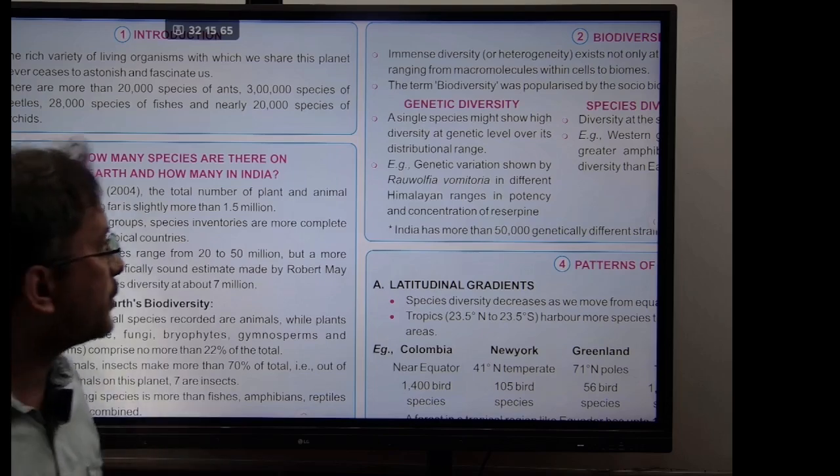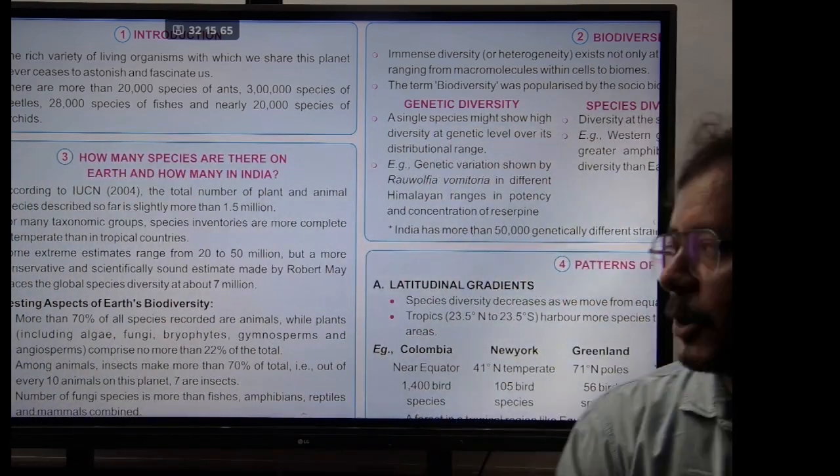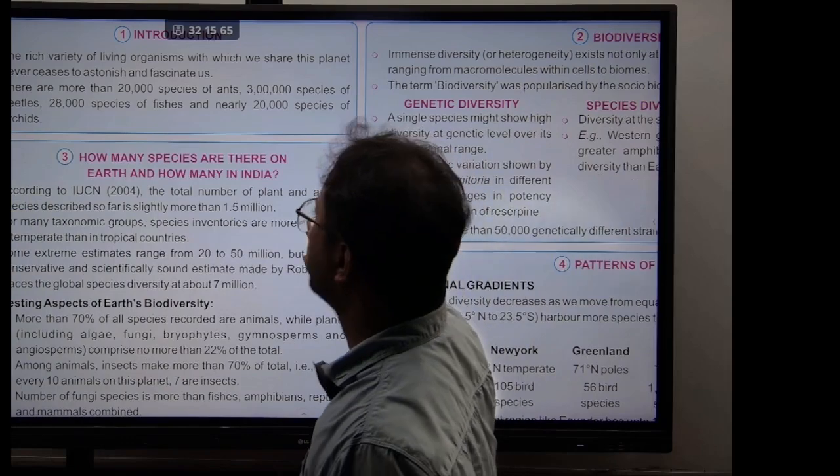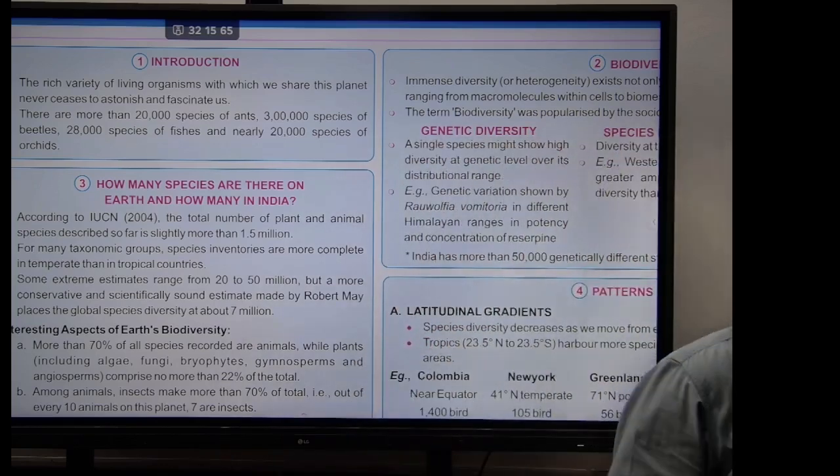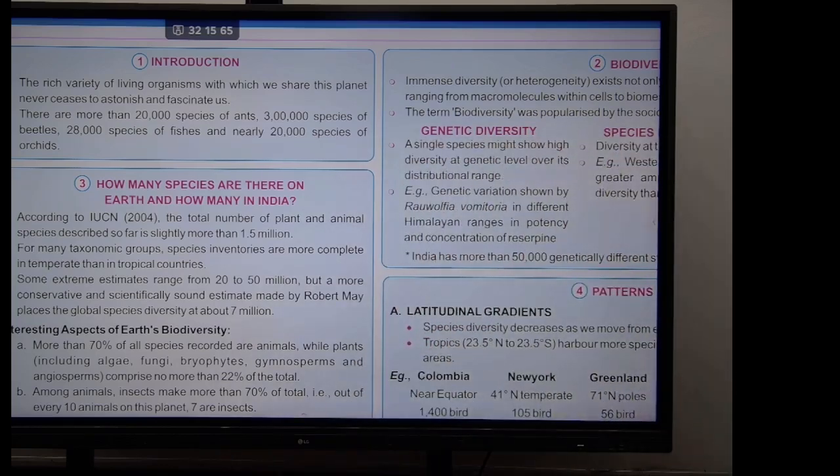Alright guys, so the next chapter is biodiversity and conservation, right? See guys, here. Can someone tell me the definition of the word biodiversity? You see the first sentence there. To put it in small words, we can say the rich variety of living organisms on the earth